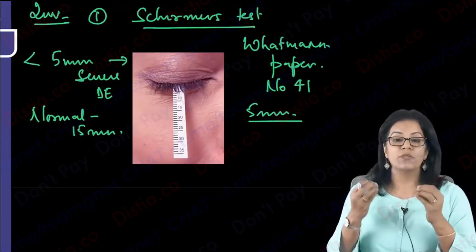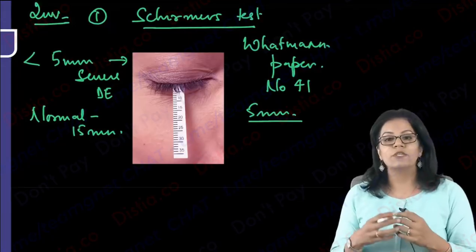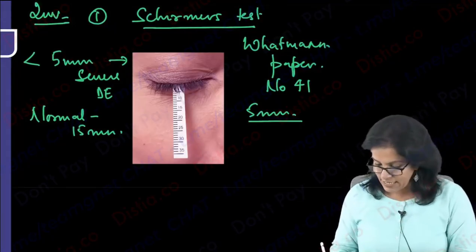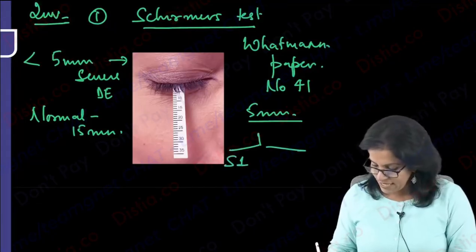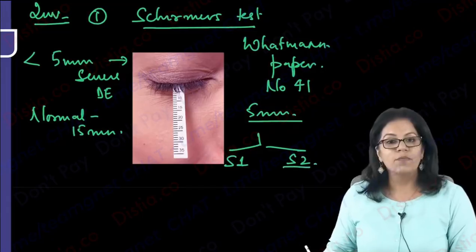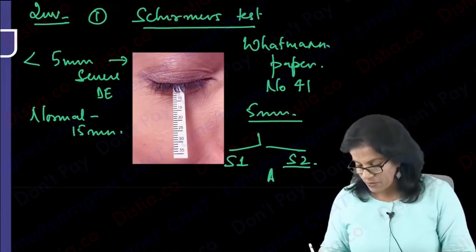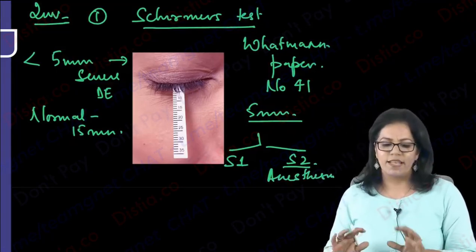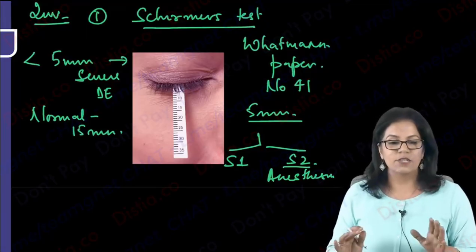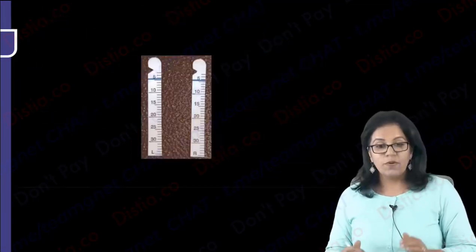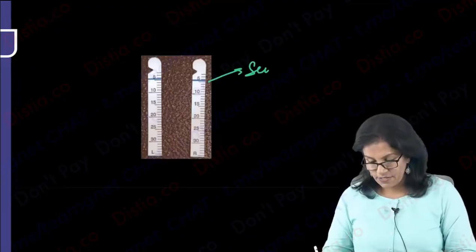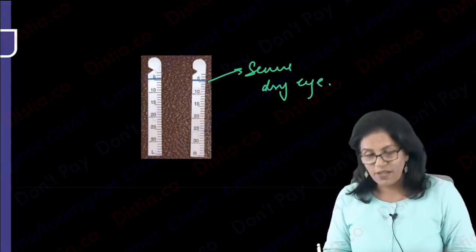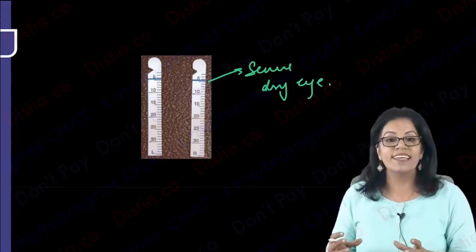Schirmer's 1 means I am not using any anesthetic drop, so I am measuring both basal as well as reflex secretion. Whereas in Schirmer's 2, I am only seeing the basal secretion because I am using some topical anesthesia. Just one line, you should know this. So that is Schirmer's 1 and Schirmer's 2, and this is how it shows you a severe dry eye. Now you don't want to wait for so long.